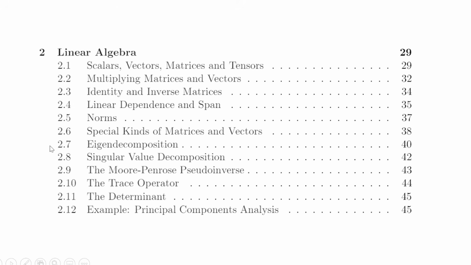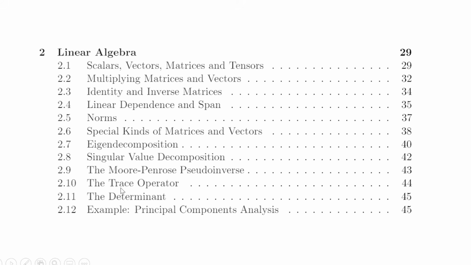2.7 to 2.9 I consider the monstrous part of this chapter here. Those are all big subchapters. For eigendecomposition, I have 5 different lectures because I cover a lot of different things in there. So this is the big part of the course, because these are 3 of the most important ideas, and they're also 3 of the most complex ideas here, but they'll be simple as long as you understand the stuff before it.